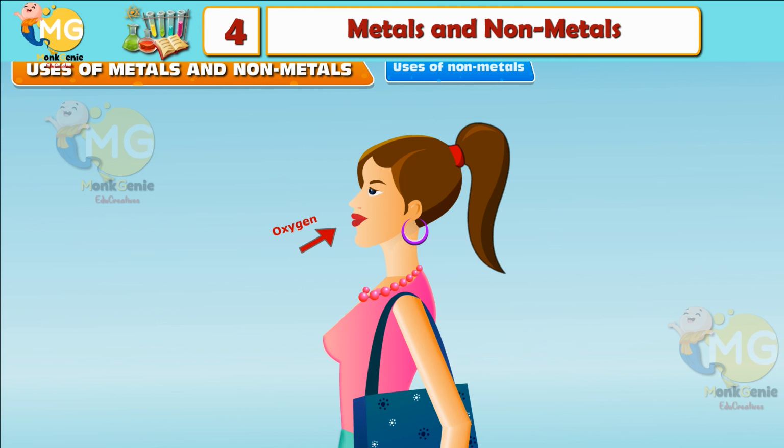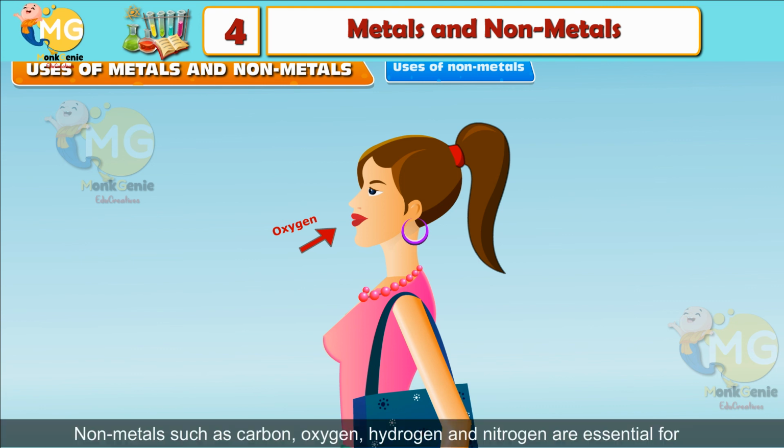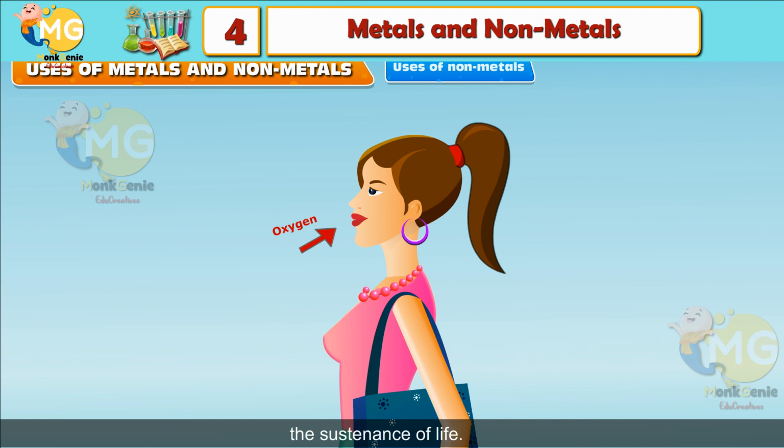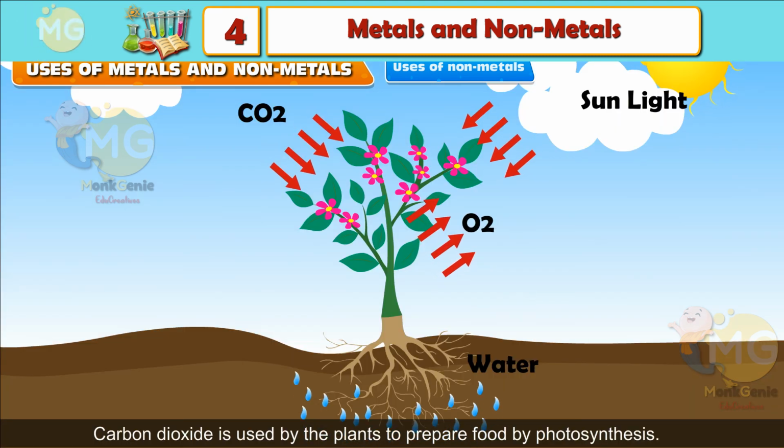Uses of non-metals. Non-metals such as carbon, oxygen, hydrogen and nitrogen are essential for the sustenance of life. Oxygen is needed for respiration. Carbon dioxide is used by the plants to prepare food by photosynthesis.